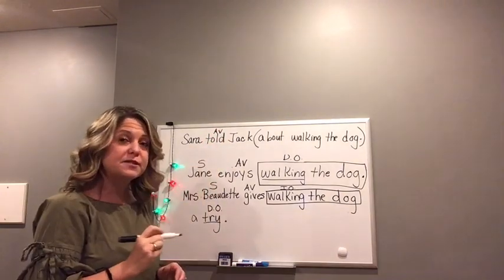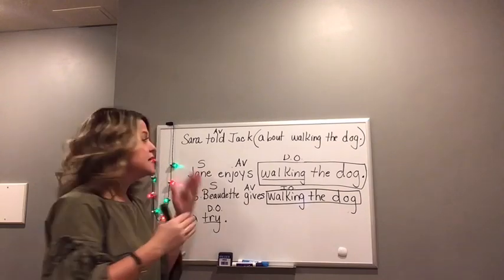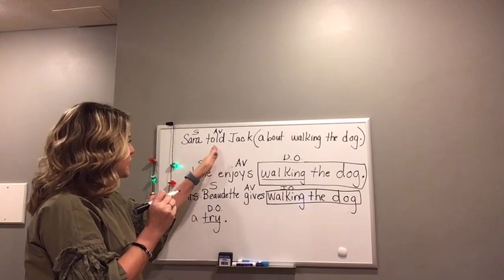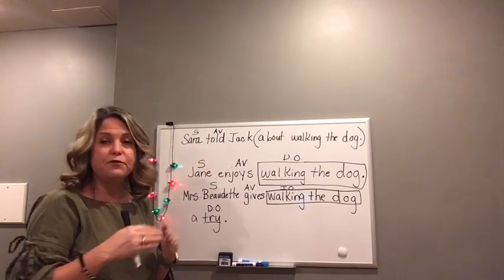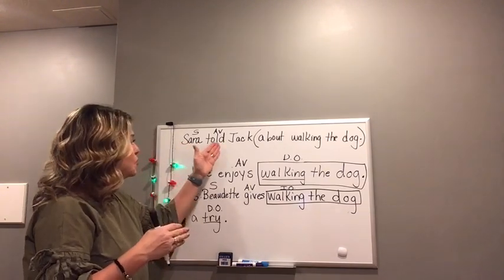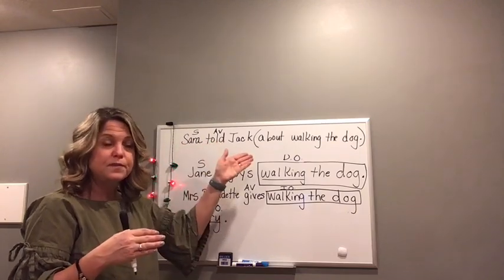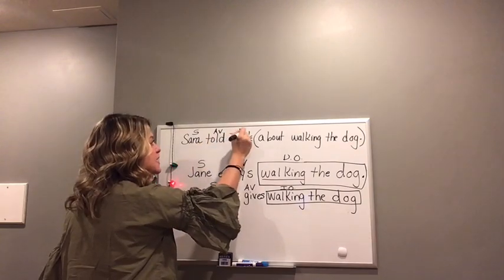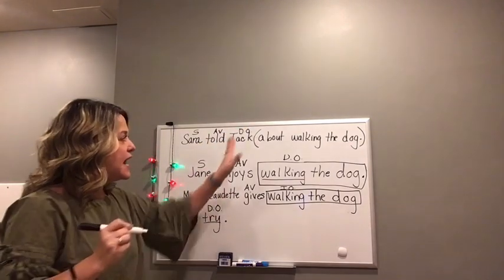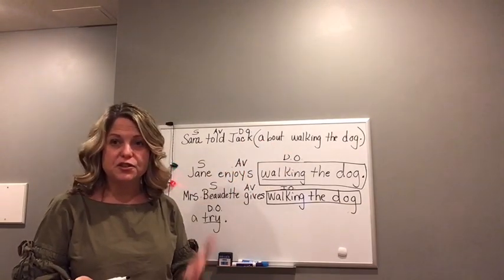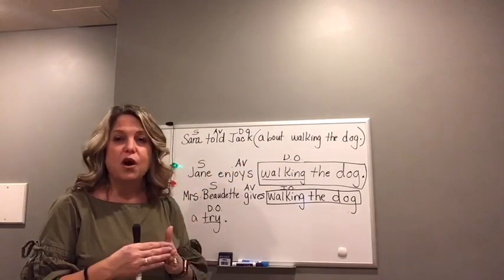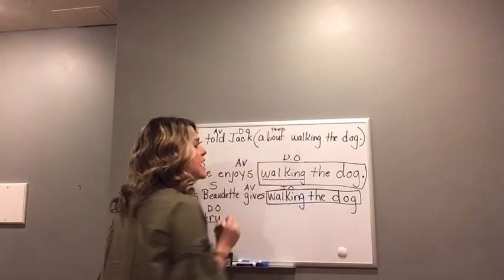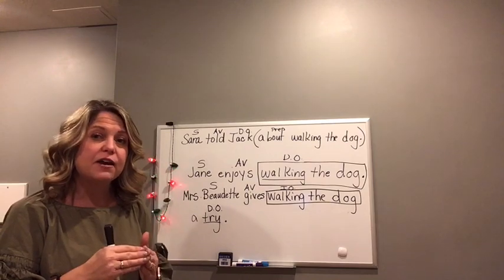Now let's find our subject. Who or what told? Sarah told. Sarah is our subject. Now we have to see if we have a direct object. Sarah told what? Or Sarah told who? Sarah told Jack. So Jack is our direct object. And now we have to look at our prepositional phrase. A prepositional phrase always begins with a preposition, and that's what about is, and it always ends with a noun.